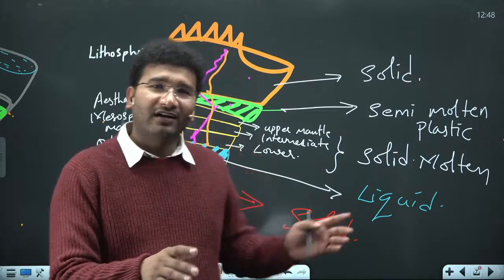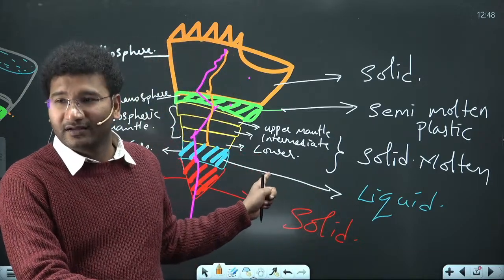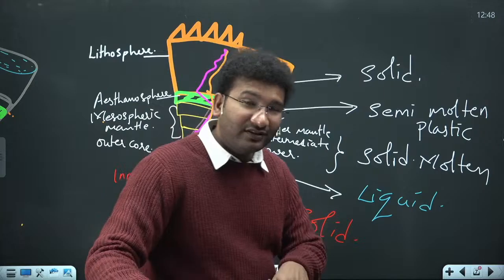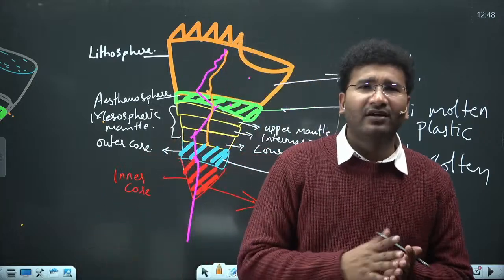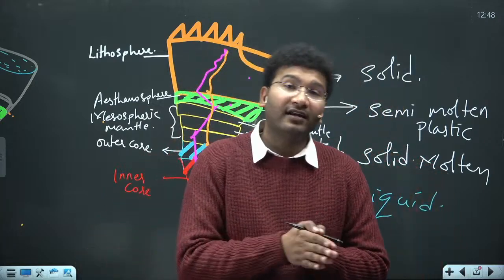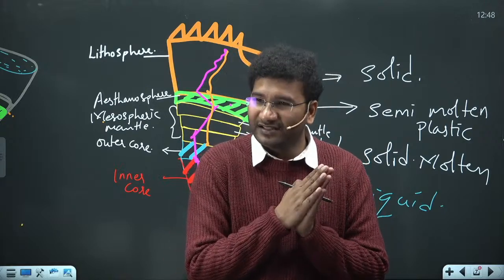Then we got to know that अरे यार ये तो कोई liquid layer है, right? Now based on the speed and based on the density, अलग अलग scientists ने अलग अलग discontinuities दिया. What is this discontinuity?